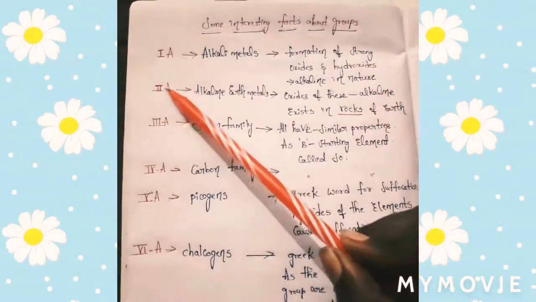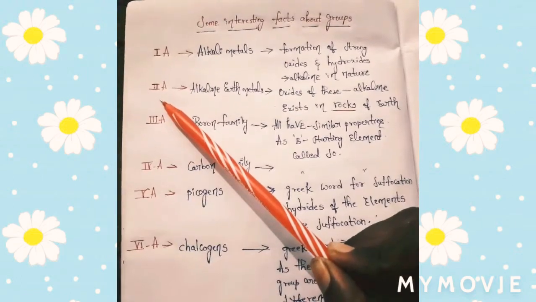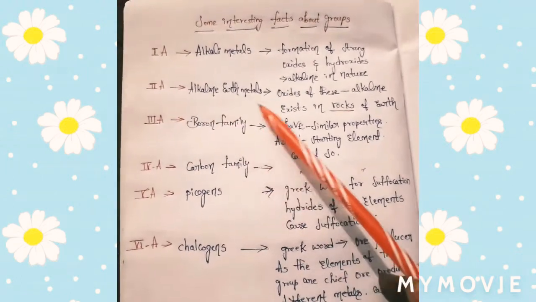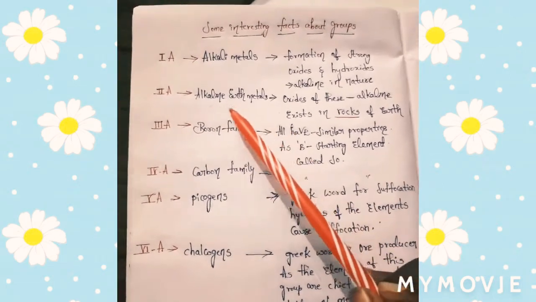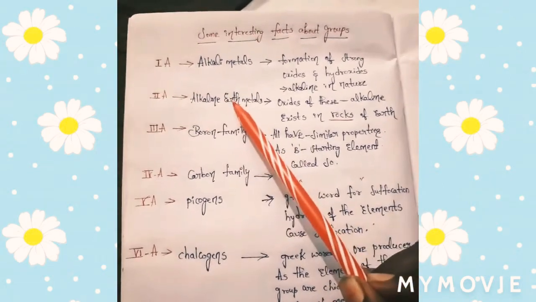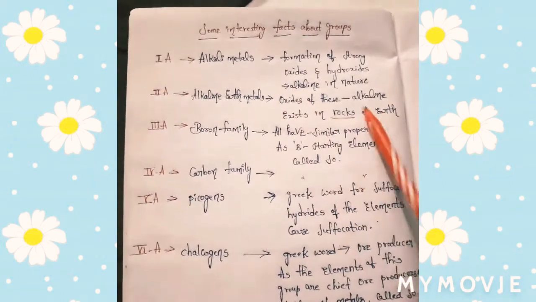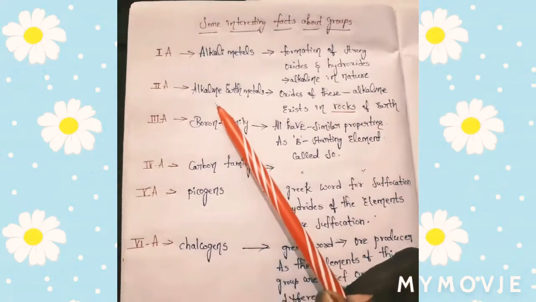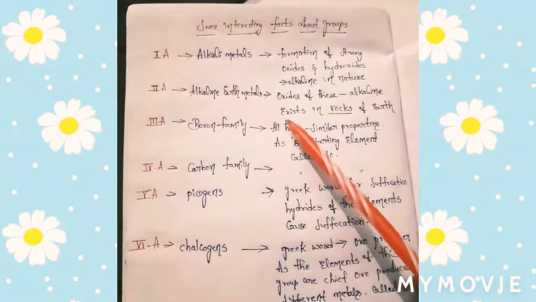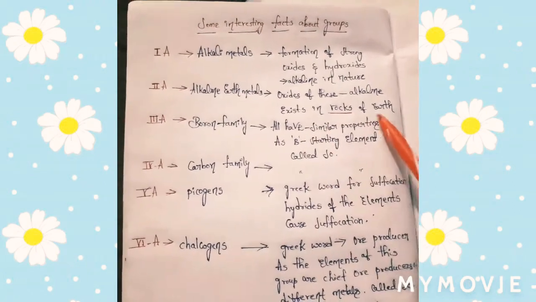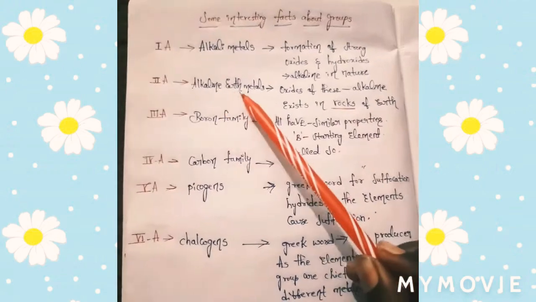Okay, next, second A. The elements of the second A group are called alkaline earth metals, because these elements are able to form oxides, and these oxides are alkaline in nature. That's why. And one more thing, these alkaline earth metals exist in rocks of earth, so they are called alkaline earth metals.